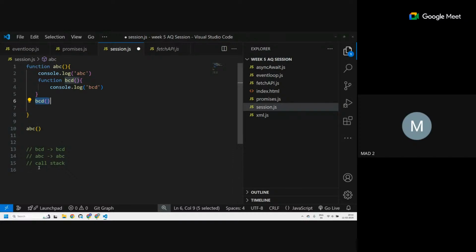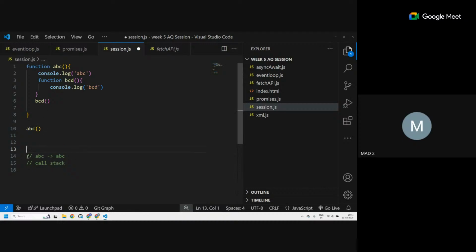So as you can see, it is becoming like a stack. First ABC gets executed, then inside that BCD gets executed. BCD executes, then the function gets over, and we remove it from the call stack.